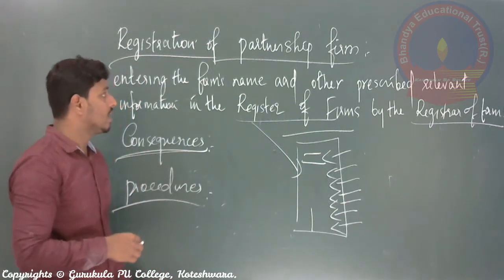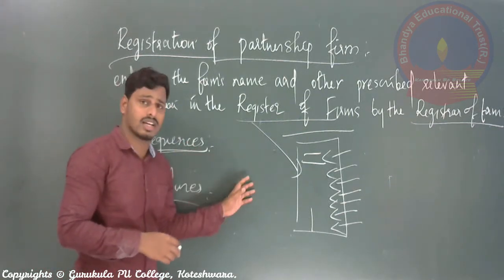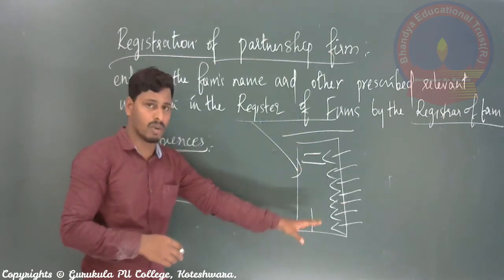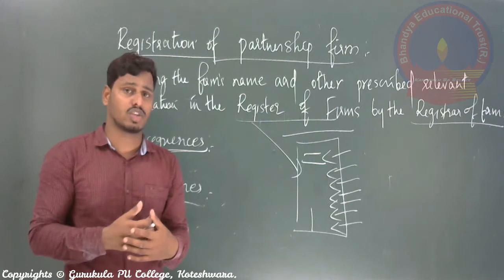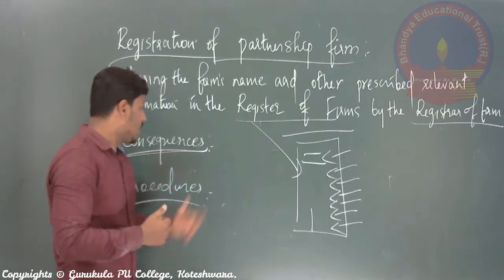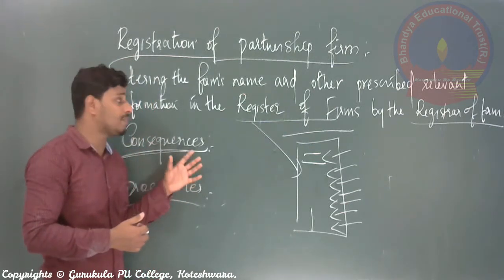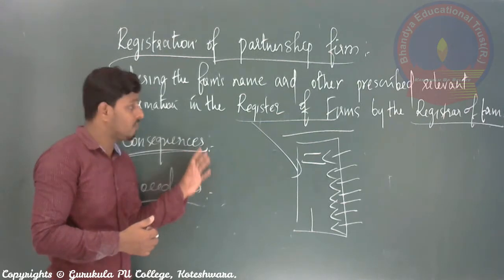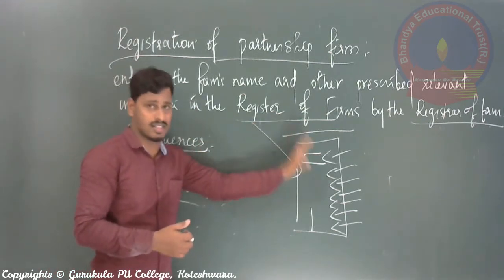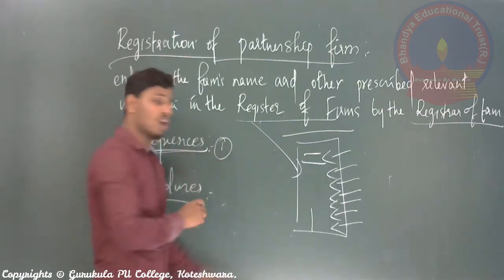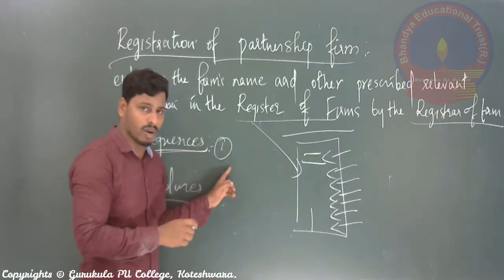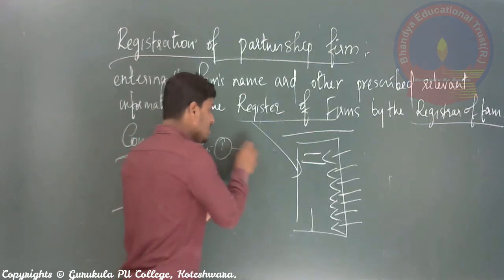Consequences means if we have not registered our firm in register of firms, then what are the consequences we will face? Consequences means what are the losses, what are the problems we may face if your business is non-registered, right?